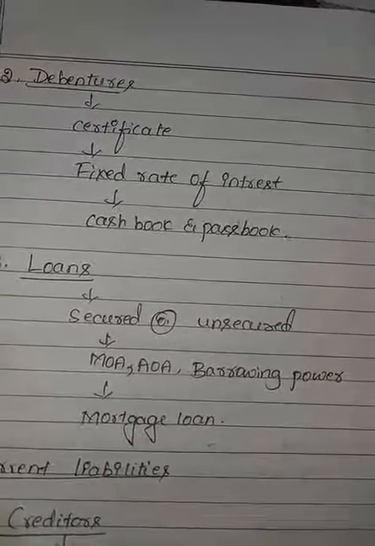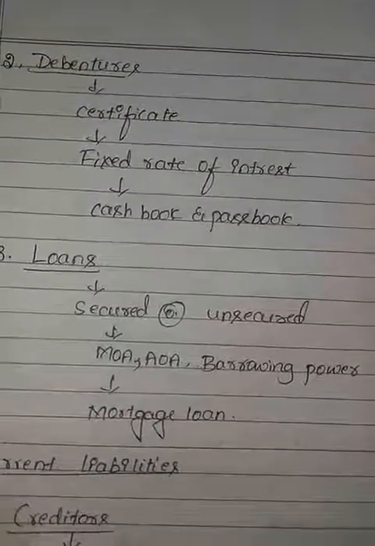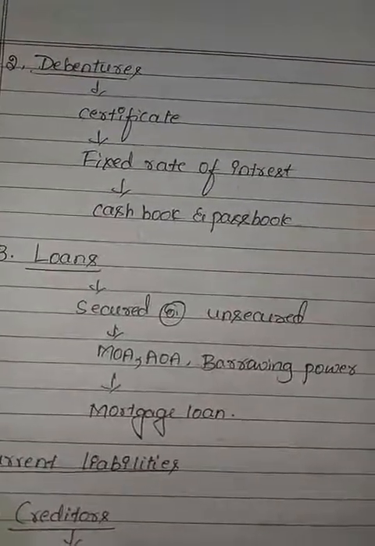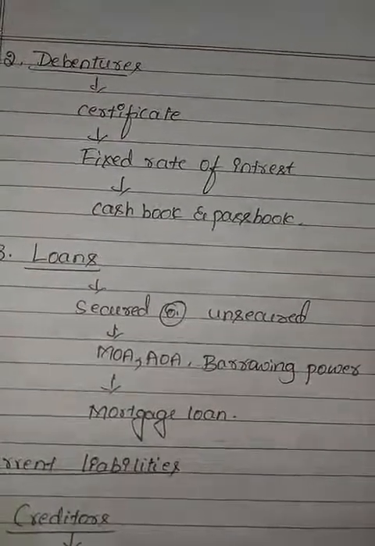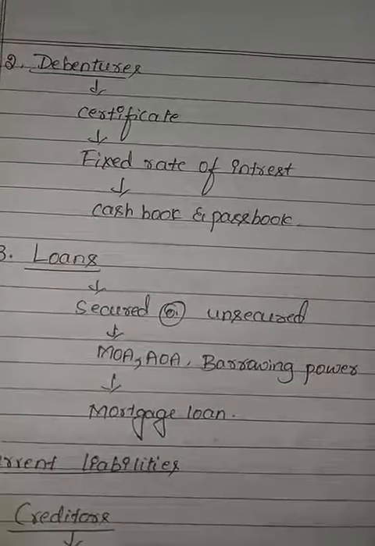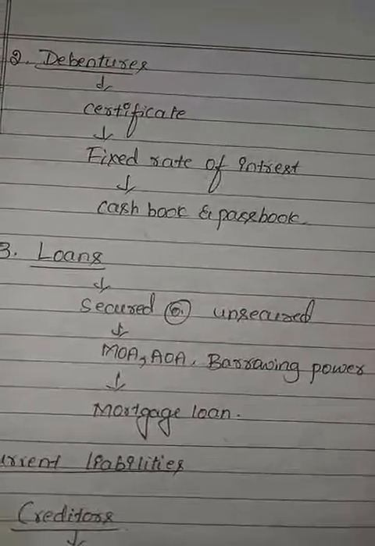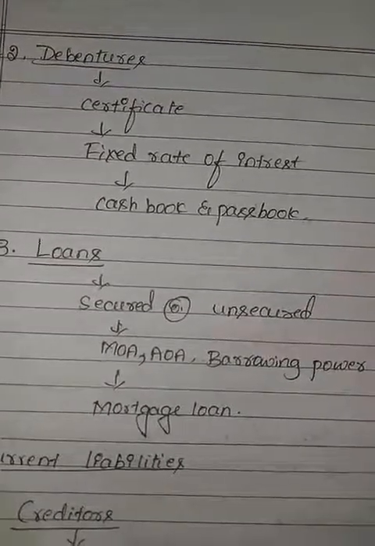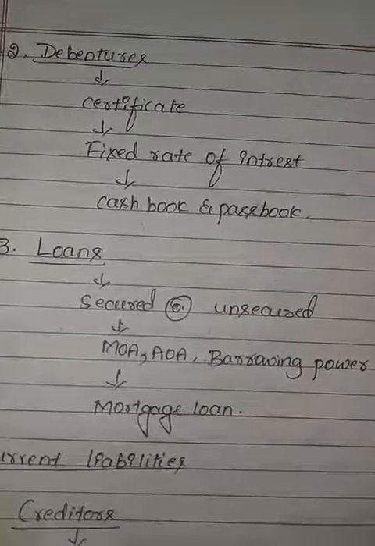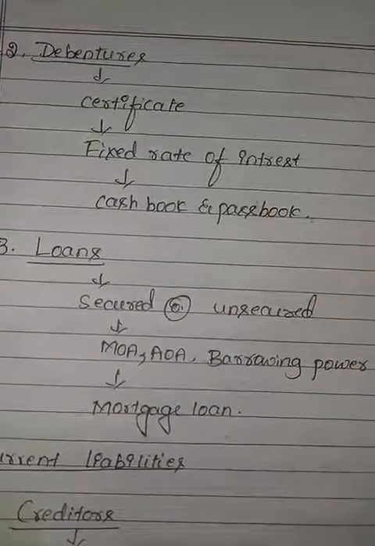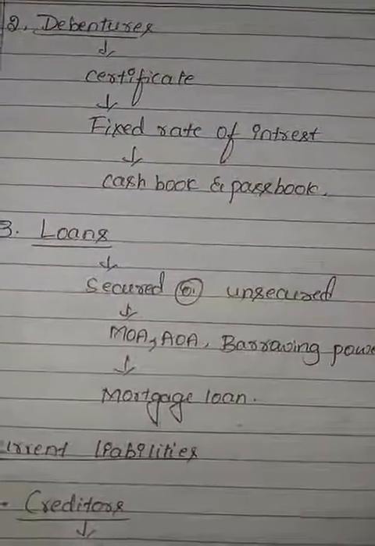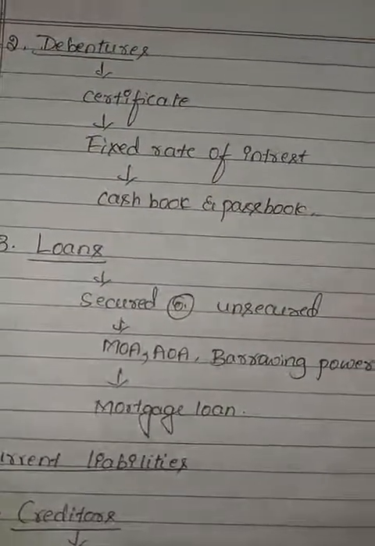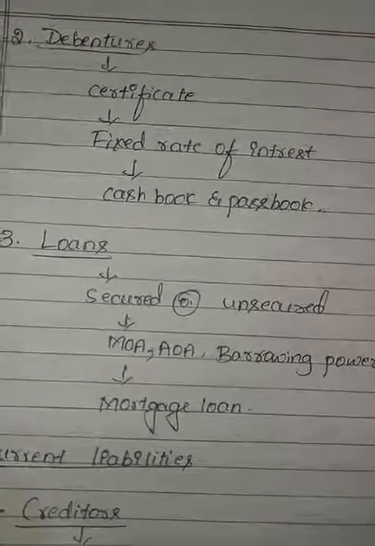The auditor also verifies any mortgage loan, checking that a mortgage loan taken by the company is taken as per the provisions of the law or not. These are the activities included in loans.